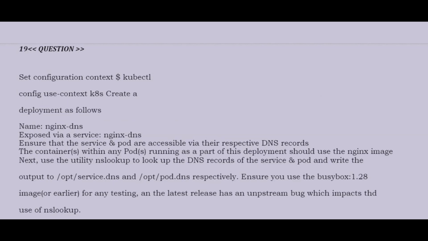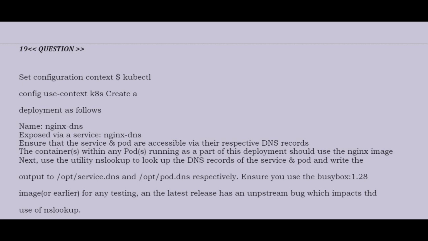Question is set configuration context kubectl config use-context k8s. Create a deployment as follows. Name nginx-dns exposed via a service nginx-dns. Ensure that the service and pod are accessible via their respective DNS records. The containers within any pods running as part of this deployment should use the nginx image.